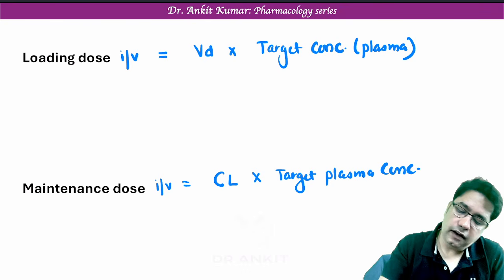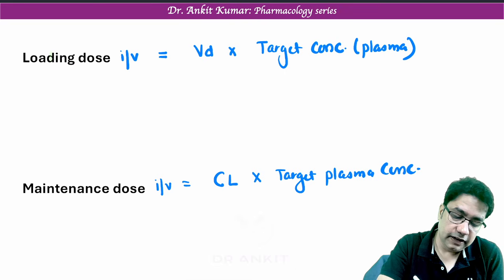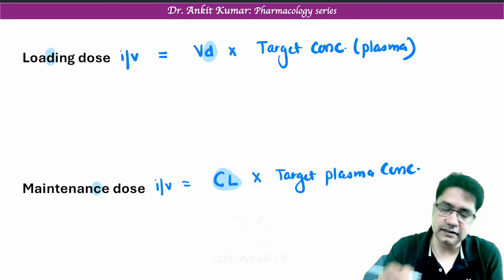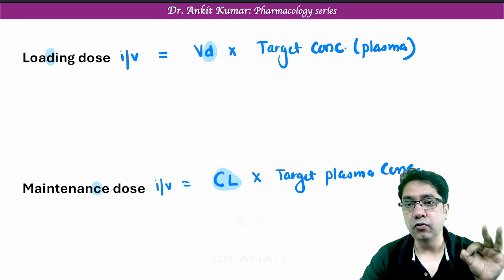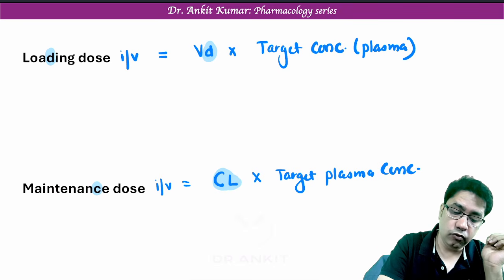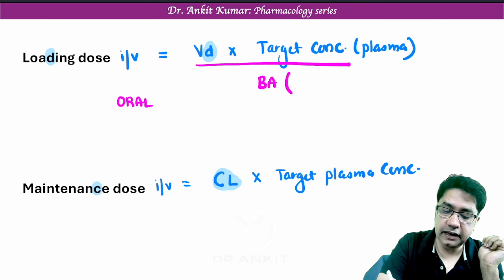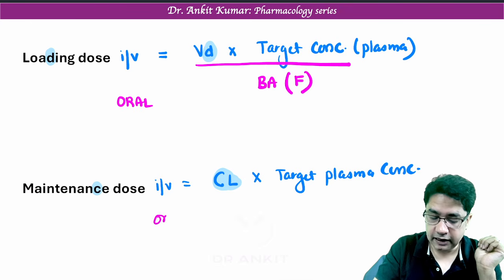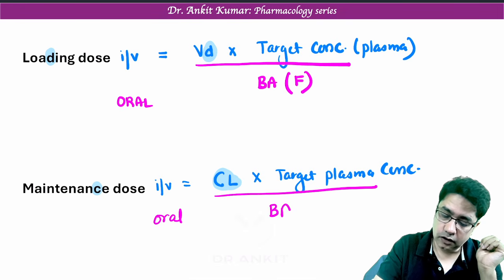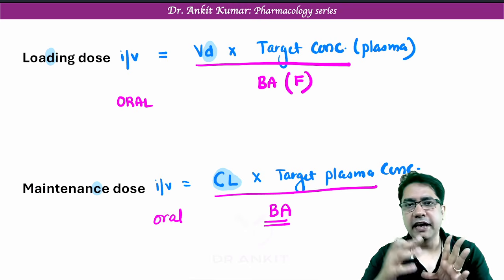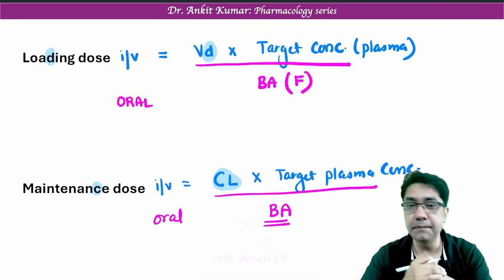Now I have already given you the trick how to remember. D word is coming in loading, that is volume of distribution. In maintenance, C word is coming, it is the clearance capacity. Now remember these are for the IV route. So if you want to calculate for oral or any other route, you have to divide the whole formula with bioavailability, which symbol is F.